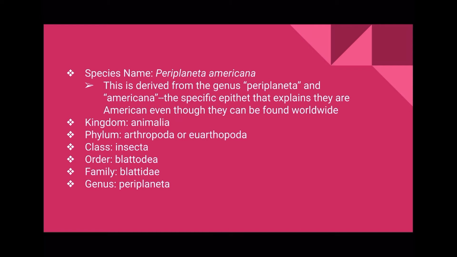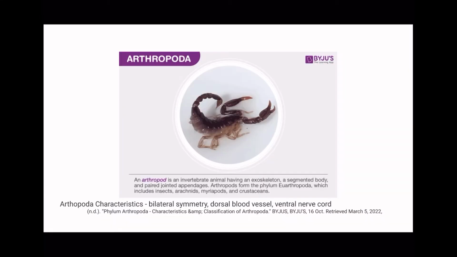They are in kingdom Animalia, phylum Arthropoda or Euarthropoda, class Insecta, order Blattodea, family Blattidae, and genus Periplaneta. Characteristics of Arthropoda include bilateral symmetry, dorsal blood vessels, ventral nerve cords, exoskeleton, segmented bodies, and paired jointed appendages. It consists of insects, arachnids, myriapods, and crustaceans.